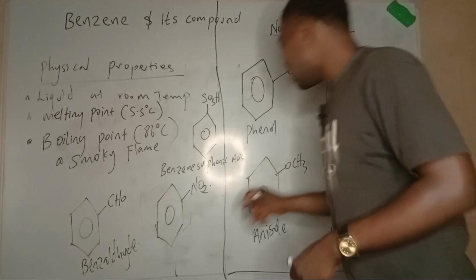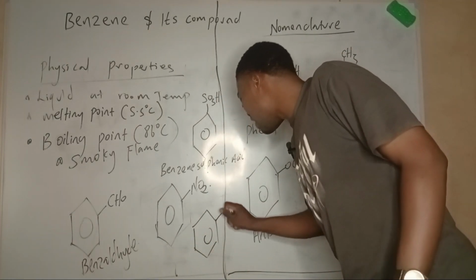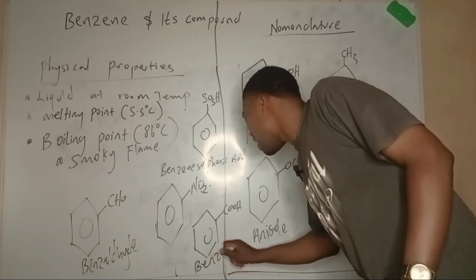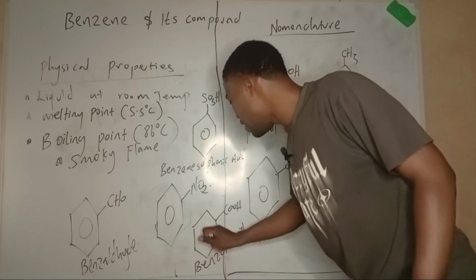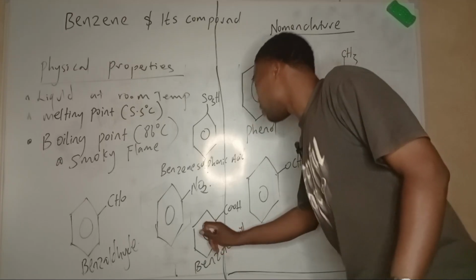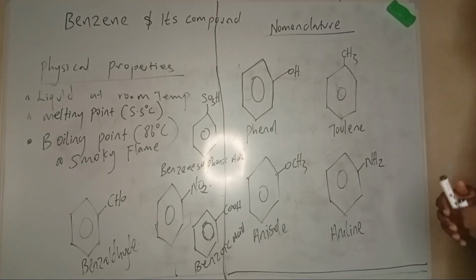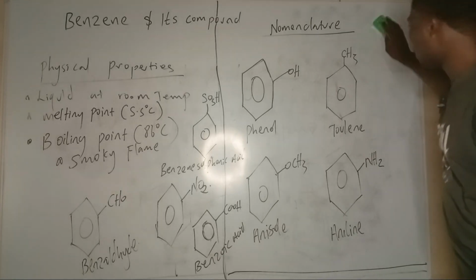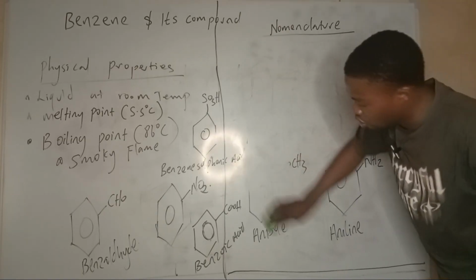We have benzoic acid, which is a good preservative. When benzene has a carboxylic acid group COOH, it is called benzoic acid. So remember the ring of benzene, and pardon me, the ring is giving me a difficult time to draw. So that's benzoic acid. These are the derivatives of some benzene structures. They're on the board, so you can pause the video, go back and draw them.